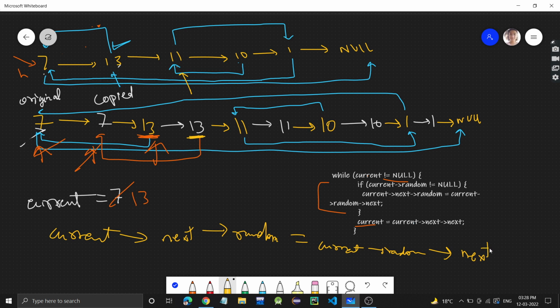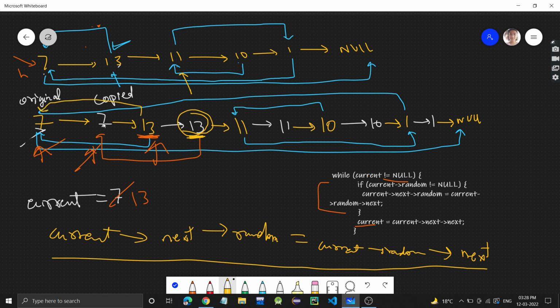So this will be the code we will write. To connect the copy 13's random, it will be the original node's random 7, and its copy is to its next, right? So in this way we will connect.